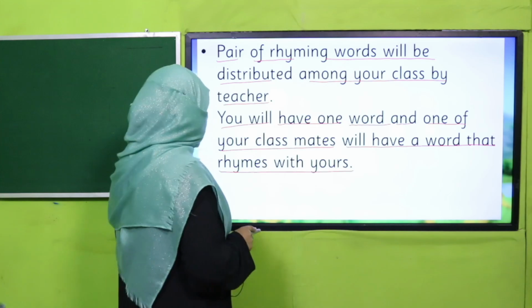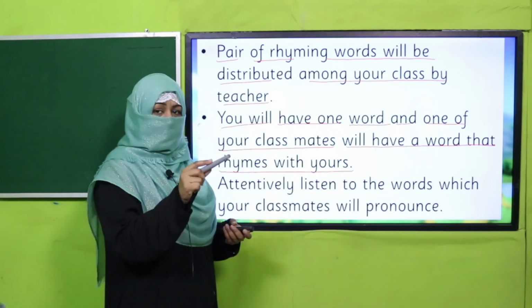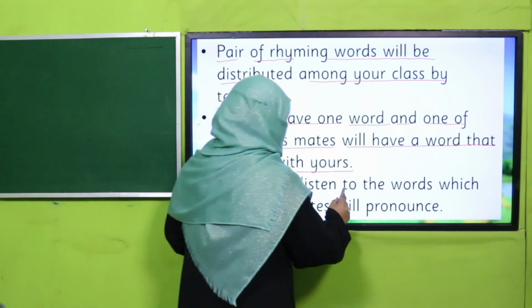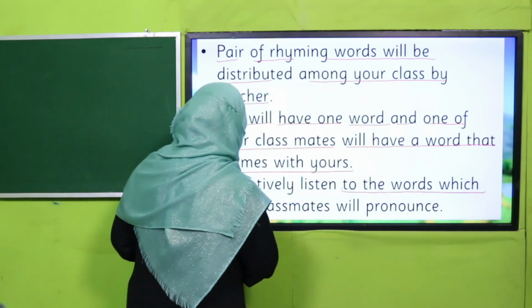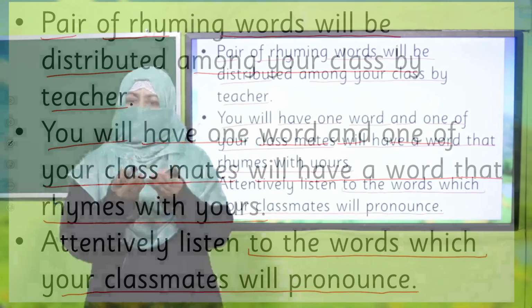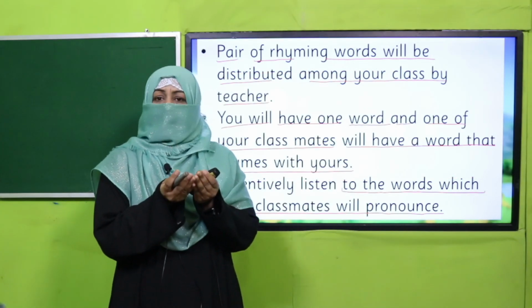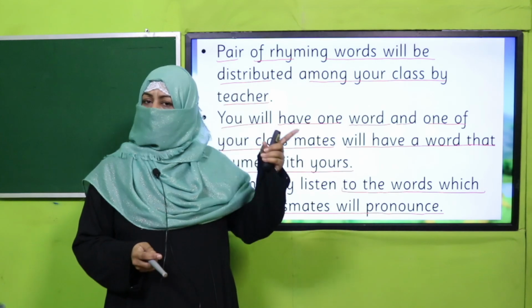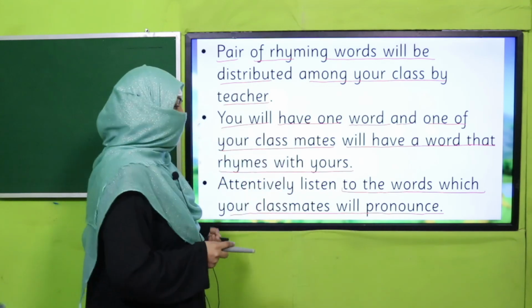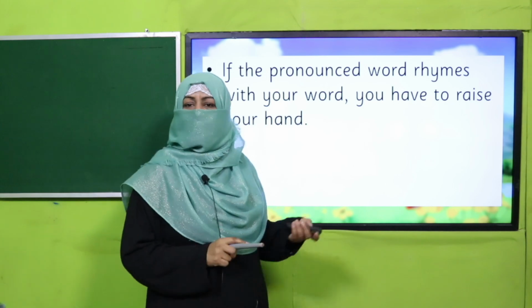You will listen attentively to the words which your classmates pronounce. One child will stand up and read the word in his or her hand. Now the rest of the class will listen carefully, and the child who has a rhyming word will raise a hand to say, I have a rhyming word with this.